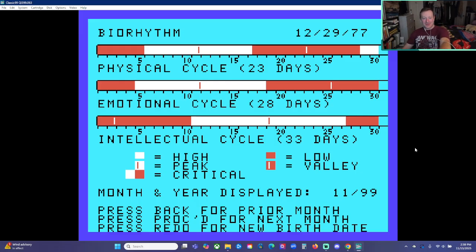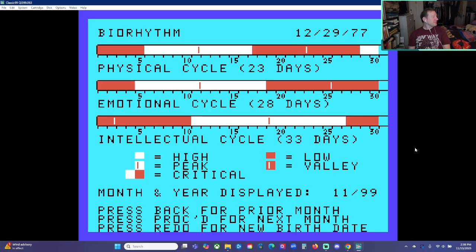And according to this, now there's some parity here. Your emotional cycle, apparently, if biorhythms weren't pseudoscience, also seems to have peaked around November 12th, 1999, and you had a low around December 25th or 26th, November 1999. Now your intellectual cycle was quite different in that month, apparently. You had a low around the 3rd of November 1999, and supposedly, again, if biorhythms were not pseudoscience, you had an intellectual peak around the 19th, give or take, 18th or 19th, hard to tell from the scale, of November 1999. So there you go.